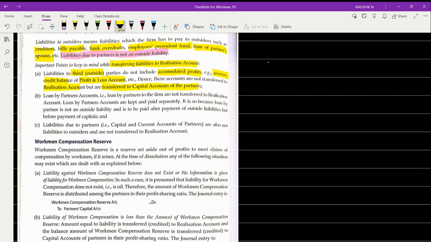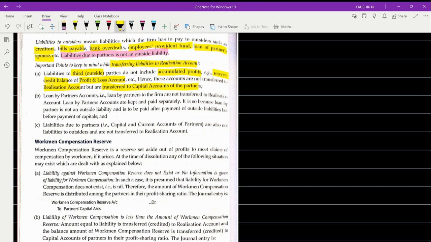I repeat, liability to third parties. Okay, there are third party liabilities you'll take into account, they say. But what are they? Which do not include accumulated profits. When are you taking the accumulated losses? No, you are not taking any accumulated losses to the realization account. You are taking it to the partner's capital account. In the same way, accumulated profit should also be taken to the partner's capital account. Reserve, credit balance of profit and loss, this is what they say here.